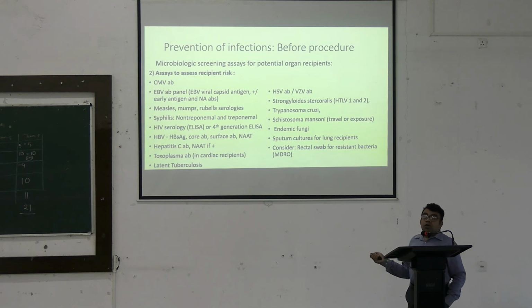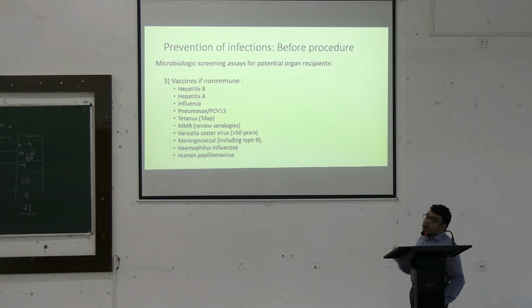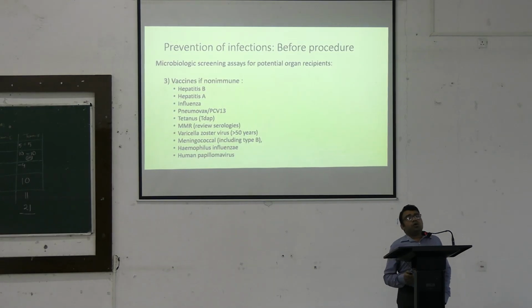Furthermore, we also have to screen for various other things, like the multi-drug resistant organisms the patient may harbor. If they do harbor multi-drug resistant organisms, post-procedure healthcare associated infections may occur. Next, we do have to analyze the various immunological procedures the patient may have undergone.